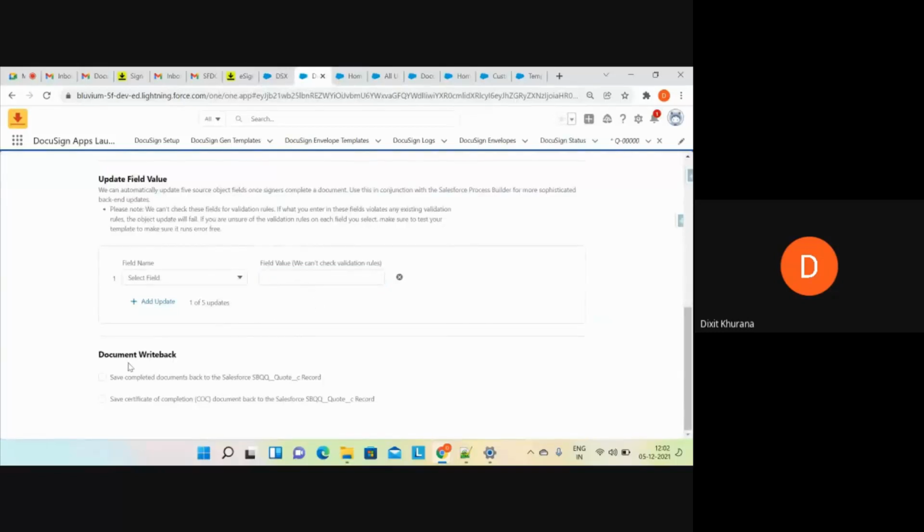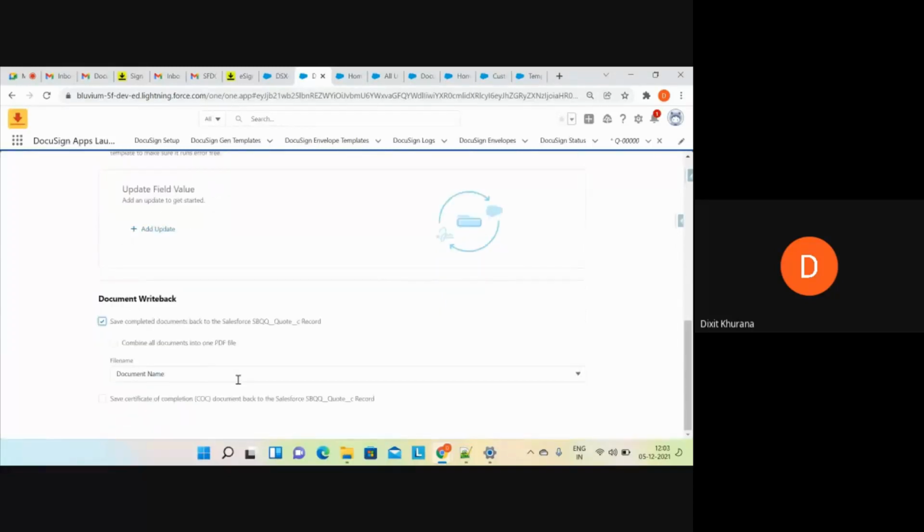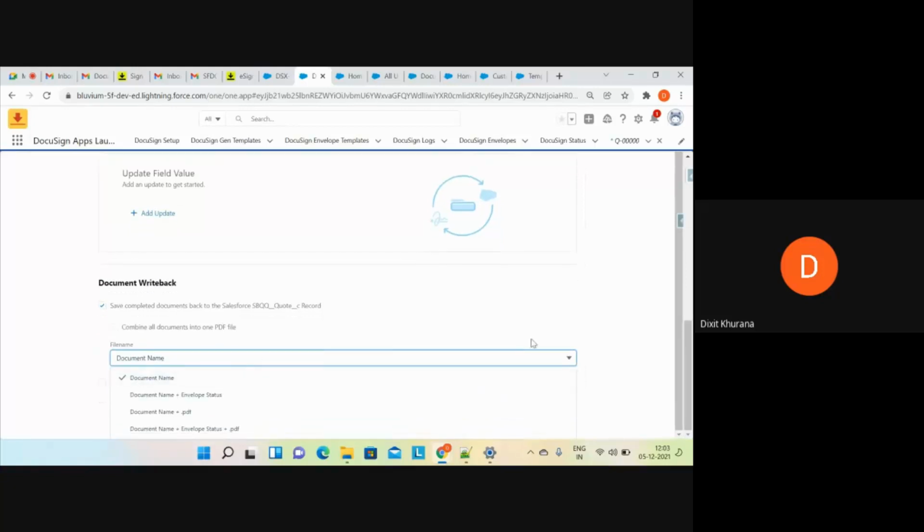Now, document write back. Document write back means you want signed documents to be stored back to the quote record. Simply check this. Now, you can use any options from here for the document name of the document which you have signed.